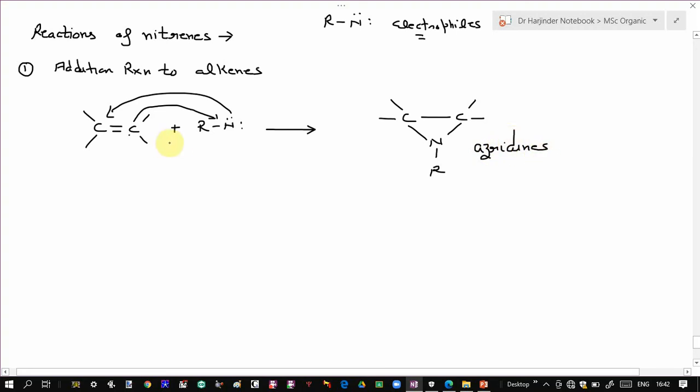So nitrenes undergo addition to the carbon-carbon double bond to give a three-membered cyclic ring with one nitrogen, called aziridines.